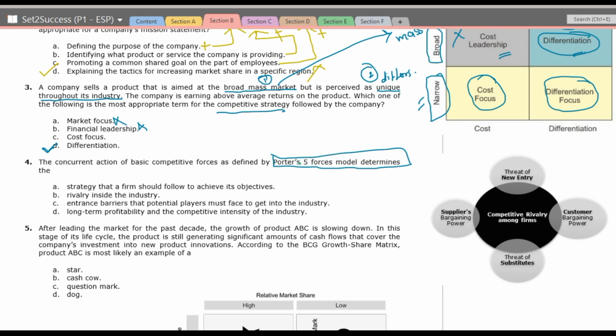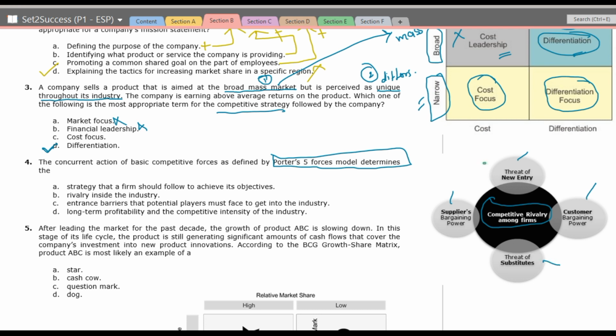So what are the 5 forces? The 5 forces of Porter's 5 forces model are: first, competitive rivalry among firms. The others are suppliers' bargaining power, threat of new entry, customers' bargaining power, and threat of substitutes. So they are Porter's 5 forces model.